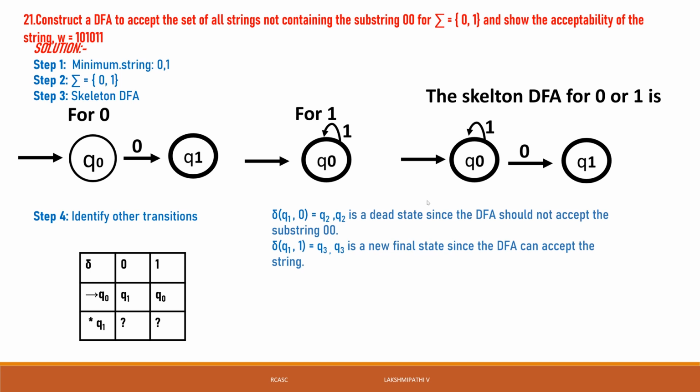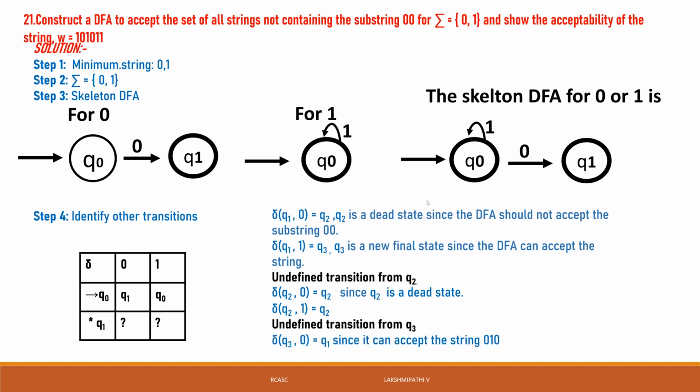Now the undefined transitions are from Q2 and Q3. Q2 of 0 is Q2 only since it is a dead state. Q2 of 1 is also Q2, since it is also a dead state. Then Q3 of 0 is Q1, since it can accept the strings of 0 1 0. Then Q3 of 1 is Q3, since we can have any number of ones at the end.